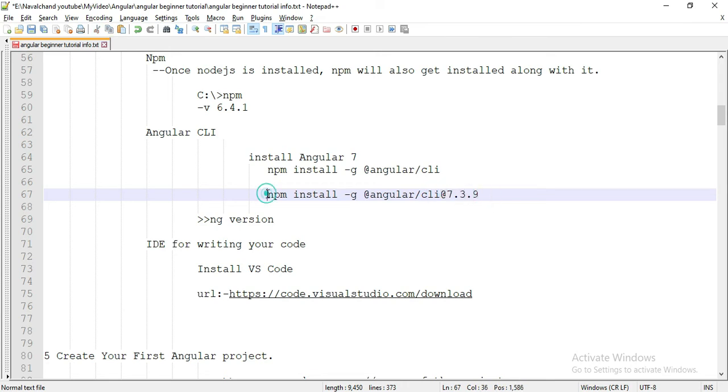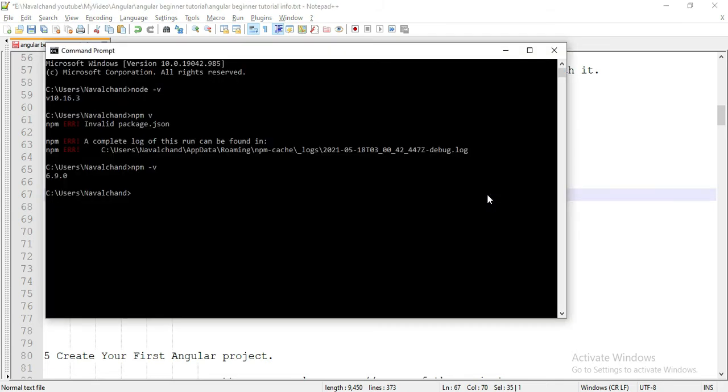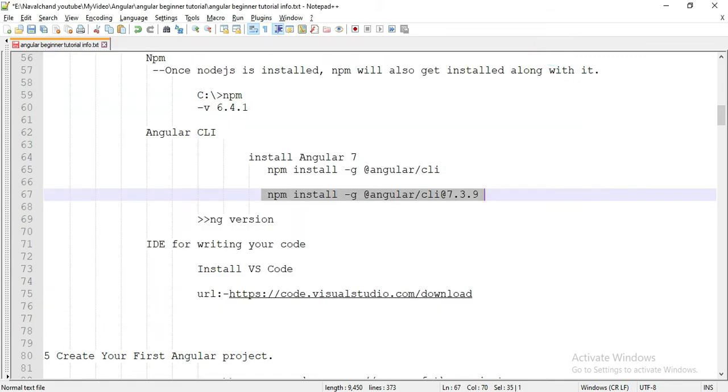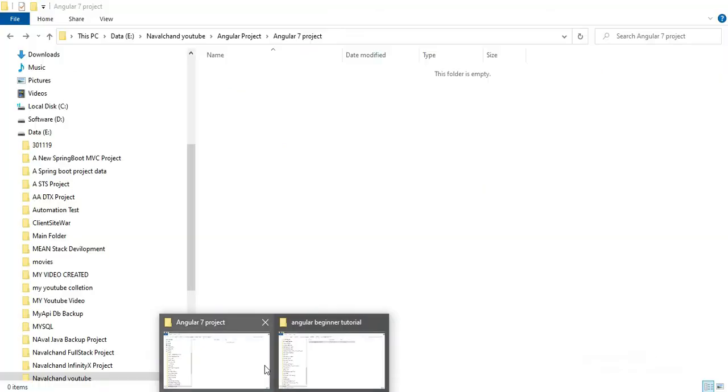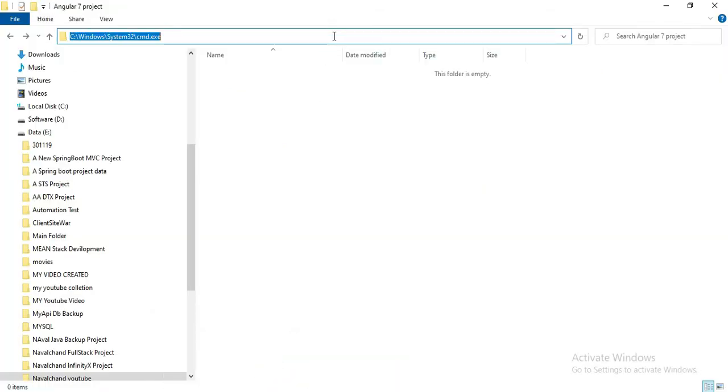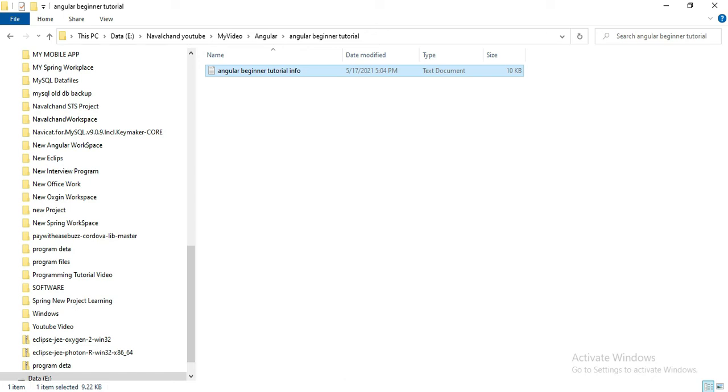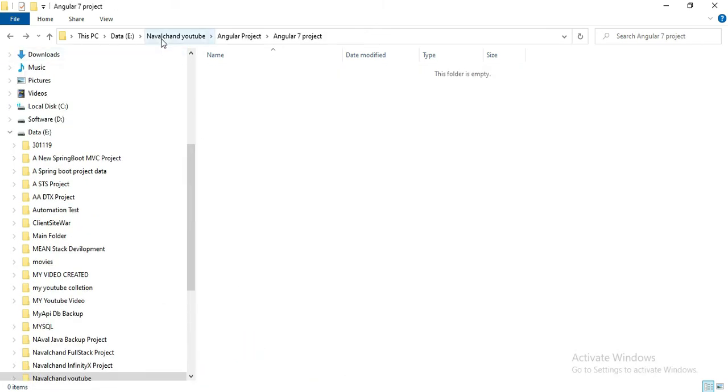Okay, currently we want to install 7.3.9, that's why I'll copy this. And where I want to install, okay, I'll close this. This is our main terminal. I'll close this and I'll open terminal in the appropriate folder. I already created one folder here for creating an Angular project. I'll show you. You can see here Navalchand YouTube Angular project Angular 7.